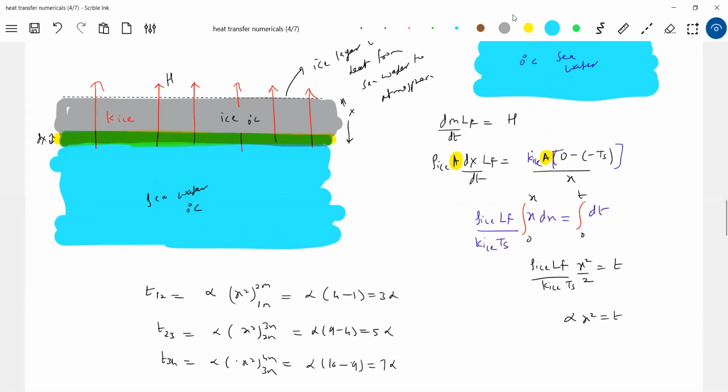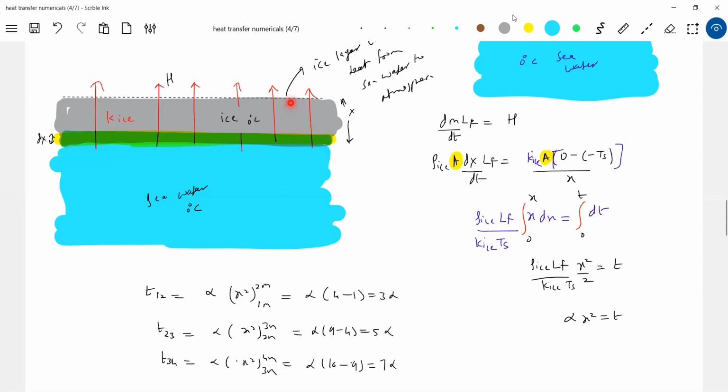Okay, look at this time. Suppose, what is alpha? Let's assume alpha is 1 month. In the first 1 month, what will happen? It will take 1 month for the thickness of the ice layer to increase from 0 to 1 meter. Next, from 1 to 2 meter, it will take 3 months. Next, for another 1 meter, it will take 5 months. Let alpha be 1 month. Able to analyze? So like that, what will happen?